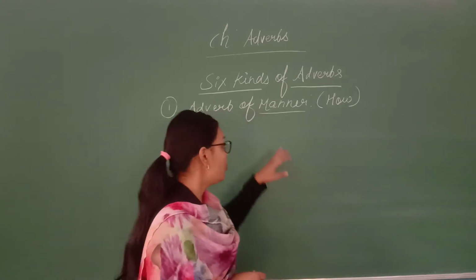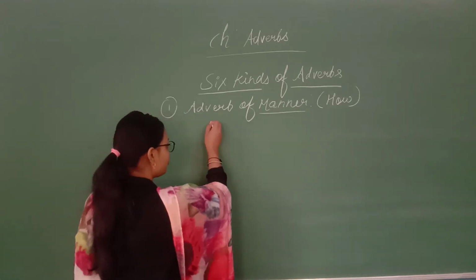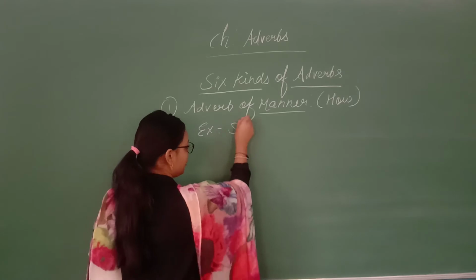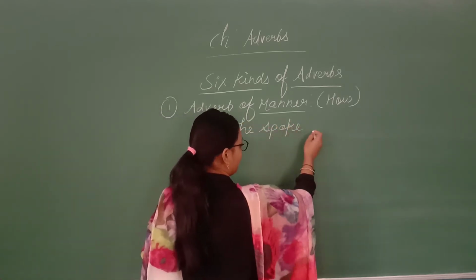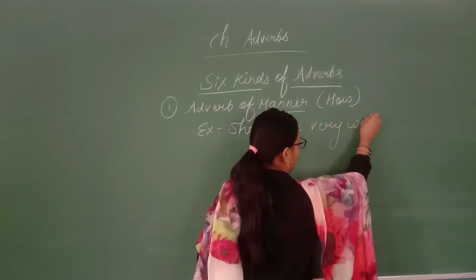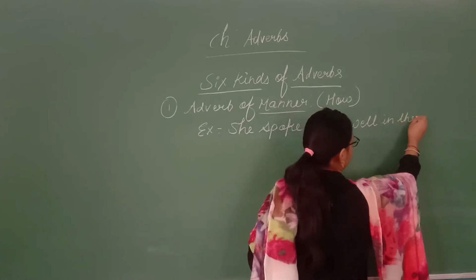So here you will always start the question with how. For example, I am writing here: She spoke very well in the meeting.